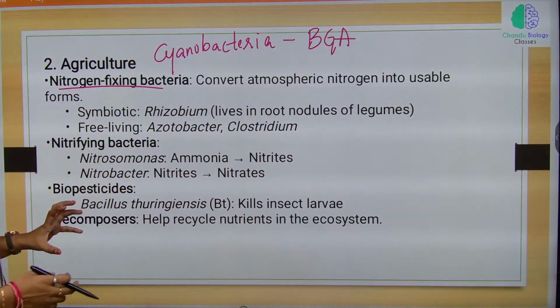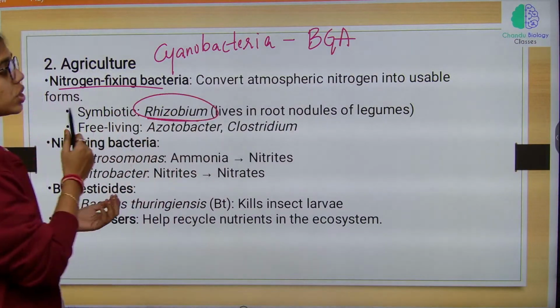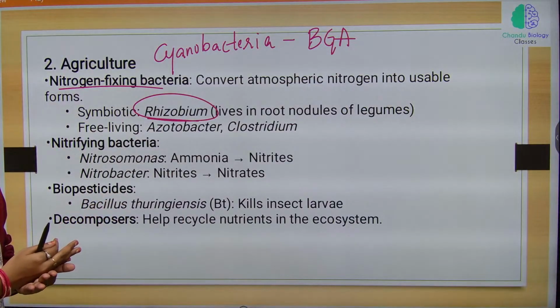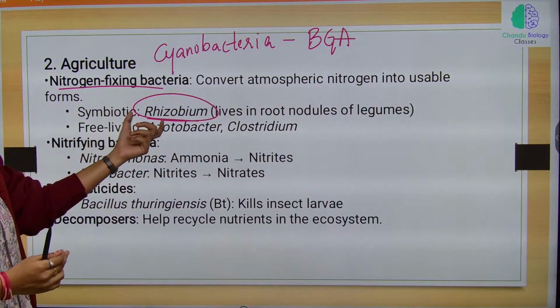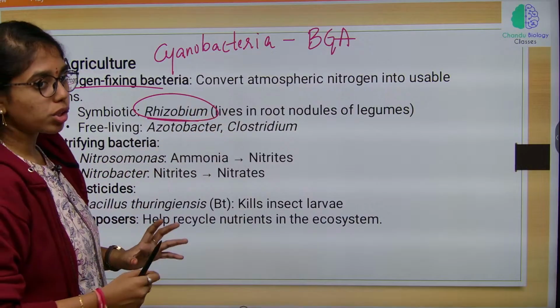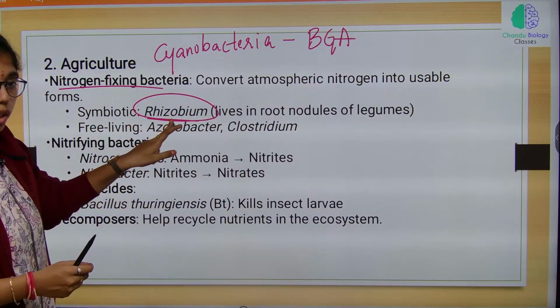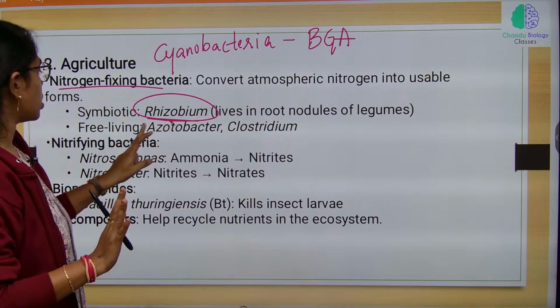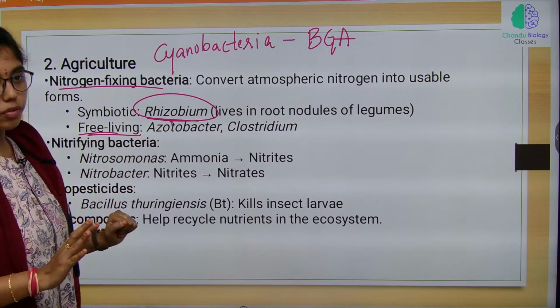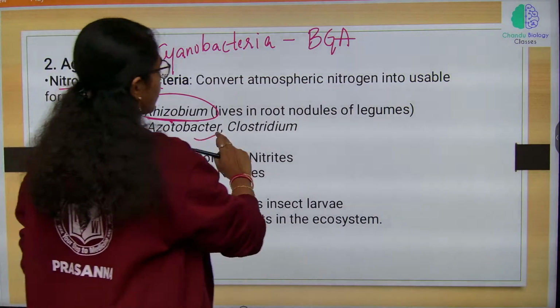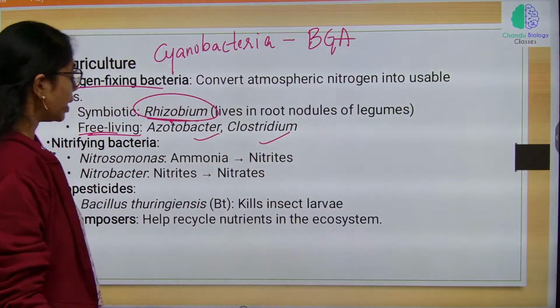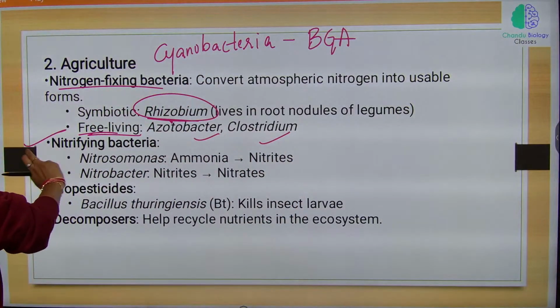First symbiotic, if you take Rhizobium, which lives in the root nodules of leguminous plants, whose main function is what? Nitrogen fixation. Second is free living nitrogen fixing bacteria like Azotobacter and Clostridium. Fine. And next, nitrifying bacteria.